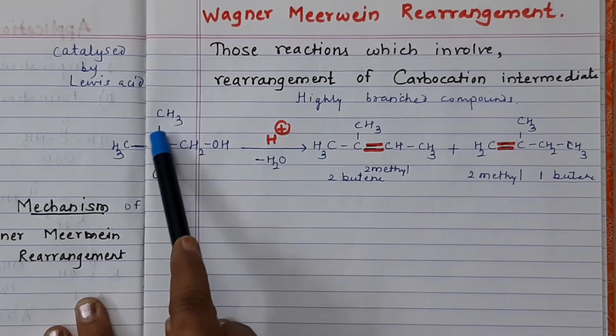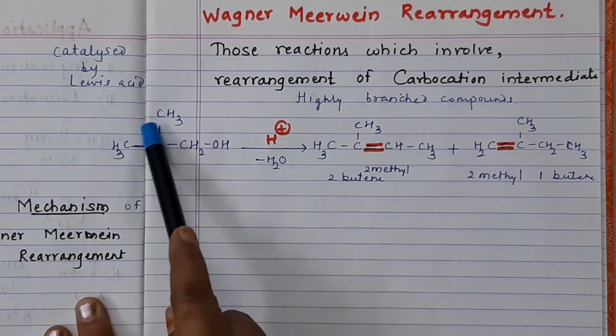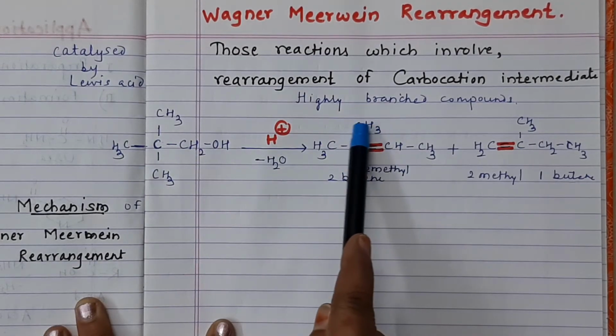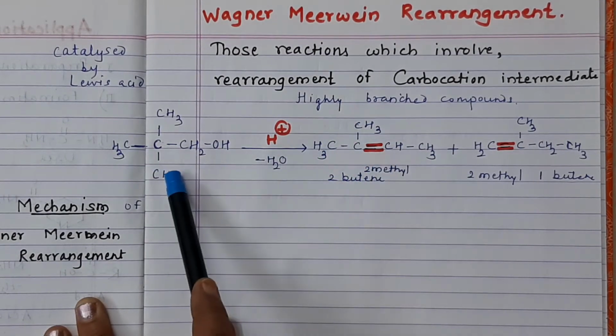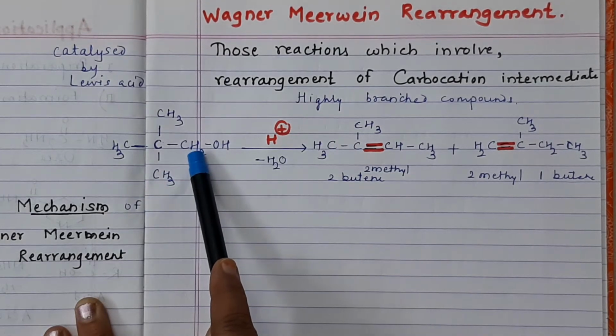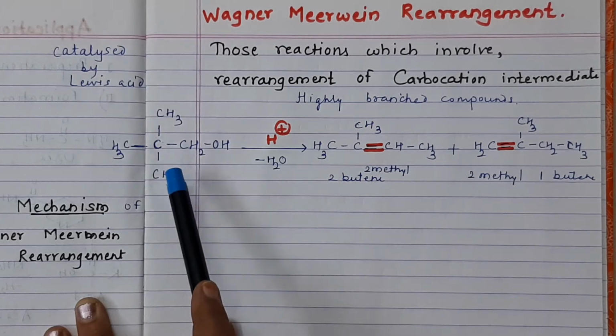You can see here this carbon is attached to four carbons, but in the product this carbon is attached to three carbons. So this particular methyl group is shifted towards the carbon. So this is one carbocation rearrangement.